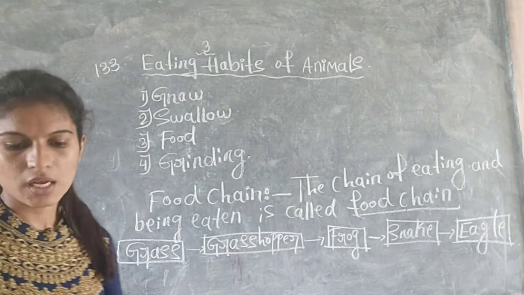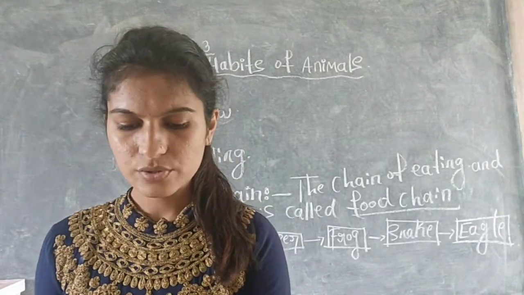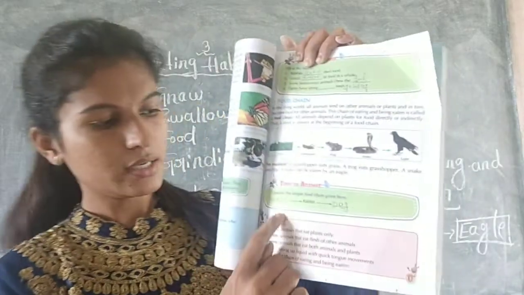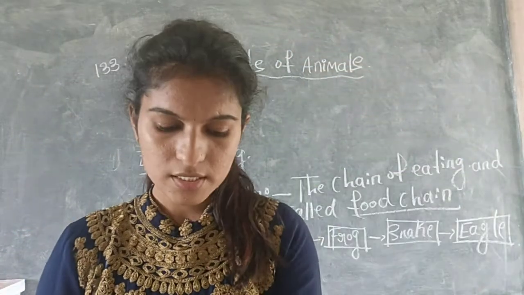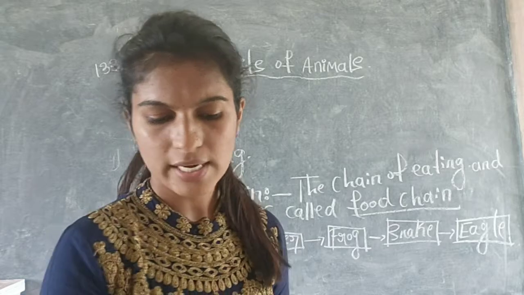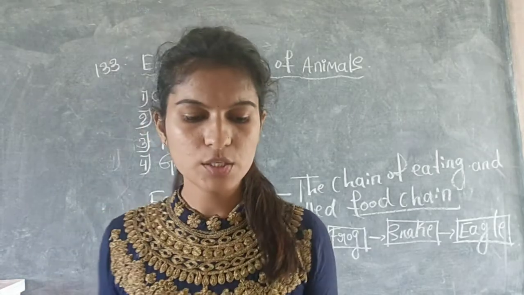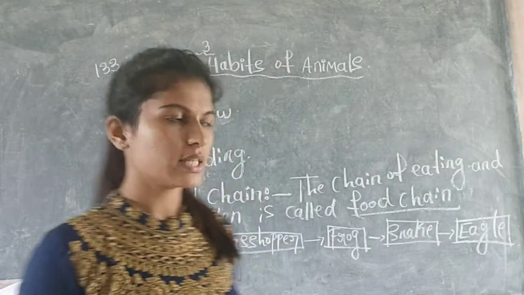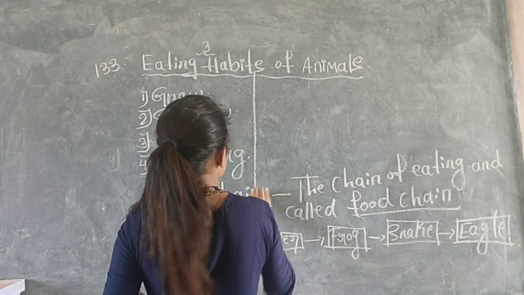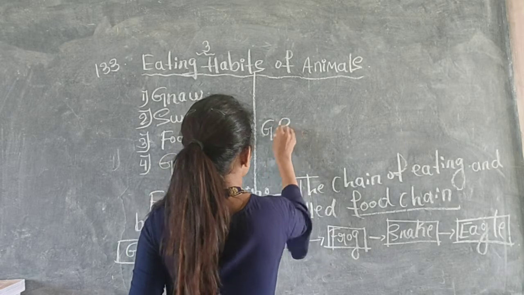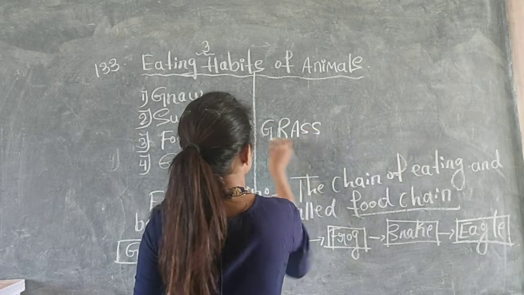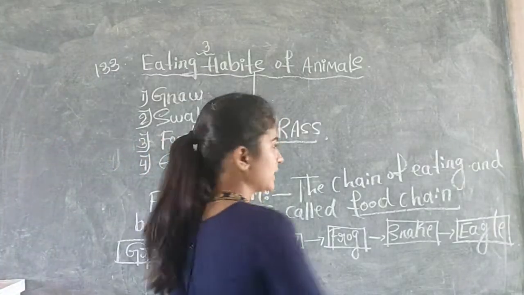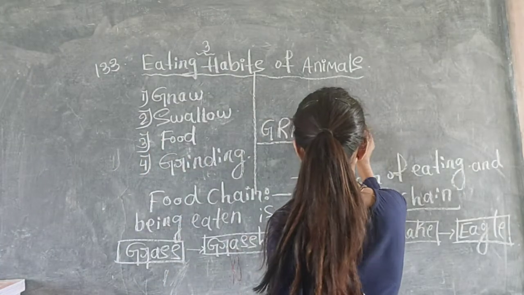Okay. So next, it's time to answer one more small box is there. You can see a green one. Yes. Complete the simple food chain, they have given. One chain they have given, so you should complete that food chain. First one, what is it? Grass. I will write here. It is grass. Okay. That is GRASS, grass. And who will eat this grass? Yes, rabbit will eat.